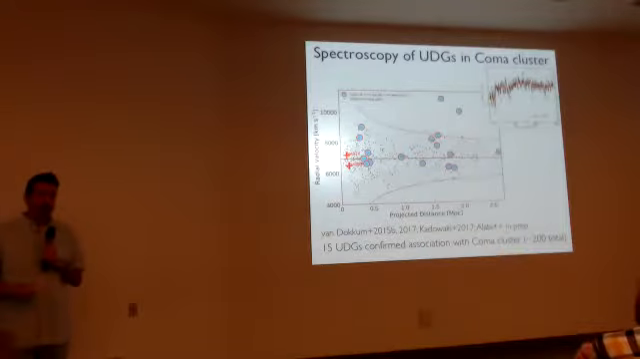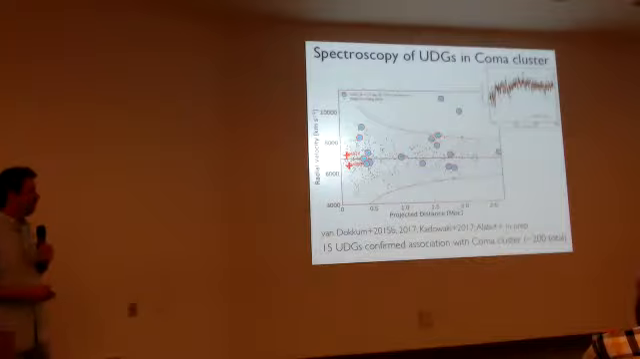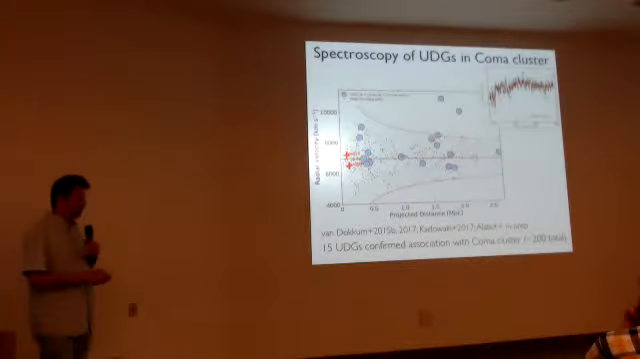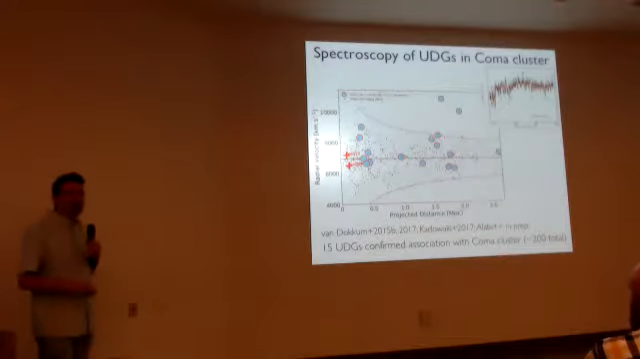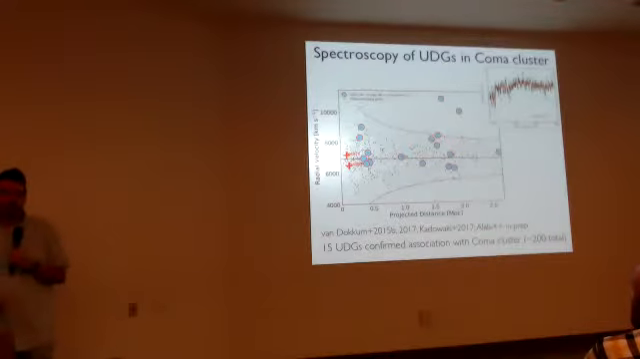One of the first things you'd like to know is the distances to these, and make sure that you really know the sizes and luminosities. There's various groups, including ours, that have been working on spectroscopic follow-up. This is the current status in the Coma cluster, a phase space plot, and all these big things marked here are UDGs that are now spectroscopically confirmed. So there's no question these things are at the distance we think they are, from spectra.